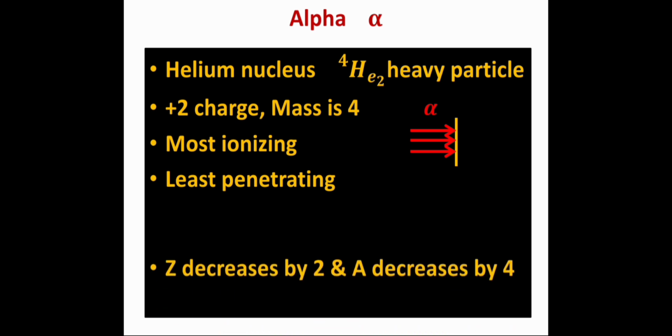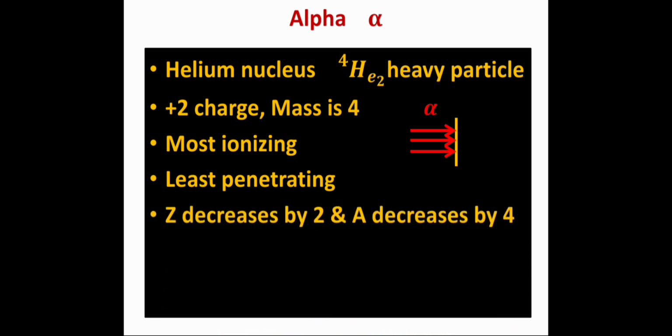And what happens when a nucleus emits alpha particles? Means after alpha decay, what happens to the nucleus? Its atomic number Z decreases by 2 and its mass number A decreases by 4. This will be the effect of a nucleus that undergoes alpha emission. In the form of an equation, we can write it like this.